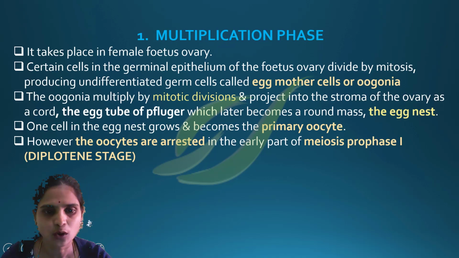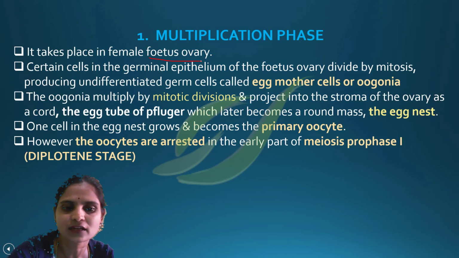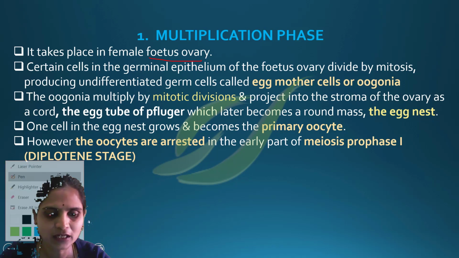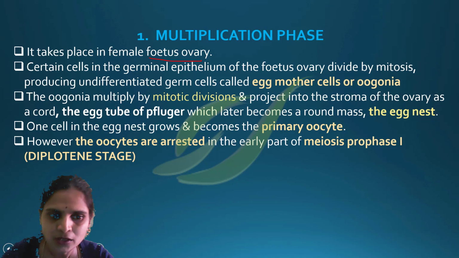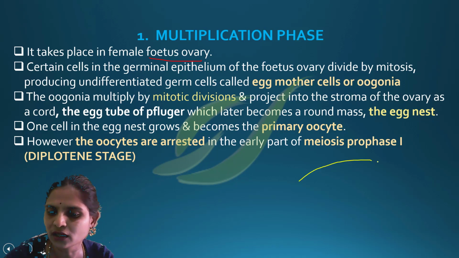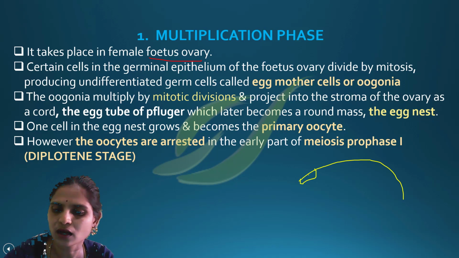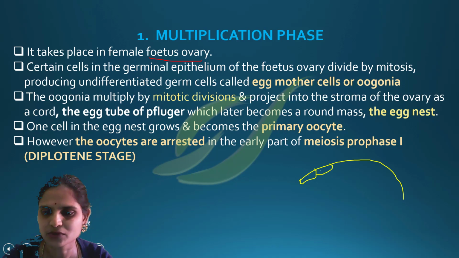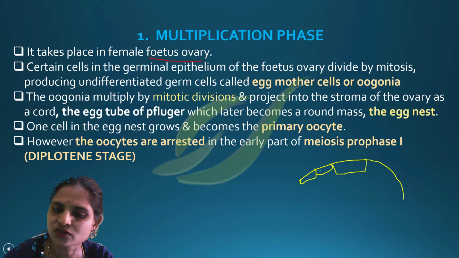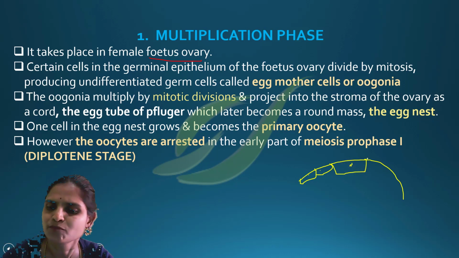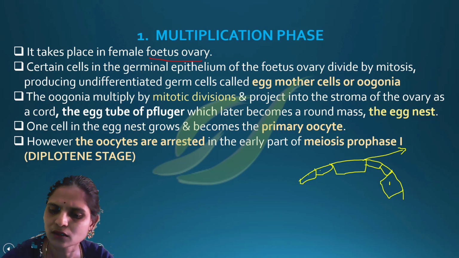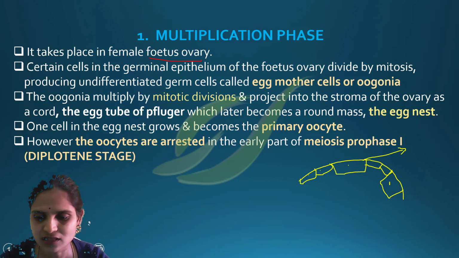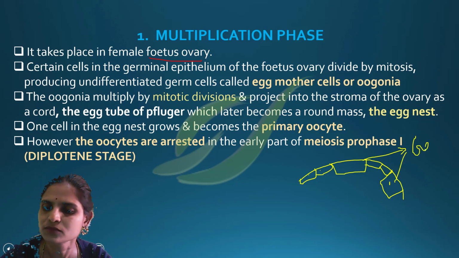Now here, as I already told you, multiplication takes place in the fetus ovary. In the ovary, epithelial cells are present. One of the epithelial cells, please remember, will be large in size. This large cell undergoes mitosis division. Few cells will be there here and there. You can see here two cells I have drawn, larger in size. These are called germ cells.